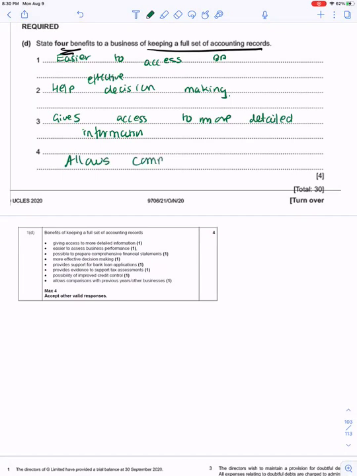It helps in effective decision making. Third, it gives access to more detailed information. And last, we need only 4 points, so it allows comparison with previous years and other businesses.